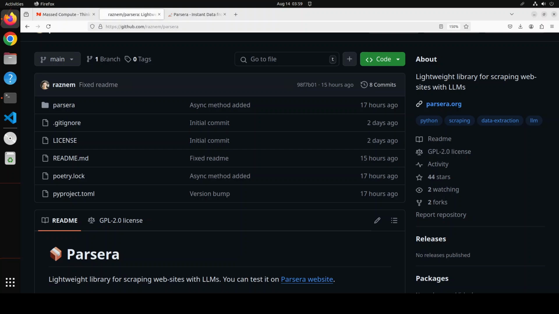Web scraping is quite a common use case, and that is why almost every other week I am covering a new tool, whether paid or unpaid, which deals with web scraping. In this video, I am introducing you to yet another free Python library called Parsera, which is a lightweight Python library for scraping web pages with the help of large language models.